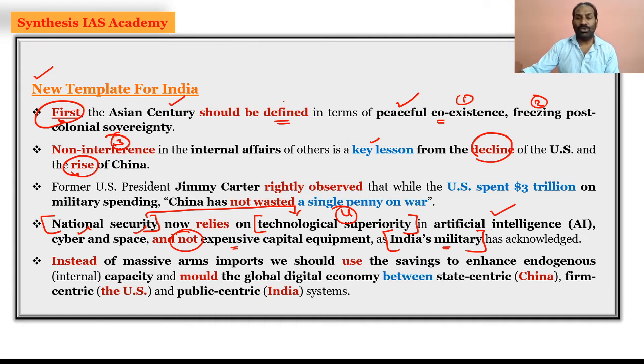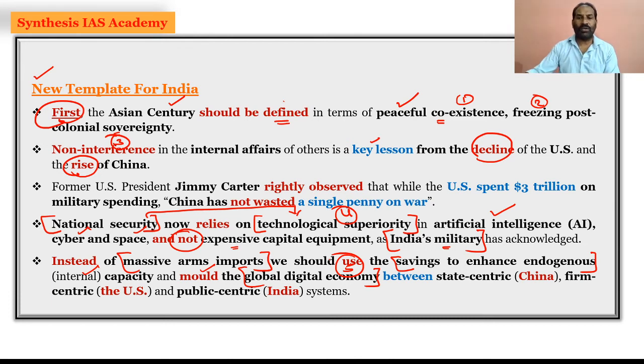That is through artificial intelligence, cyber and space. And instead of massive arms imports, we should use the savings to enhance endogenous, that is the internal capacity, and we have to mold the global digital economy. So molding the global digital economy is the fifth template, which we need to make sure that we start saving to enhance the internal capacity, and we mold the